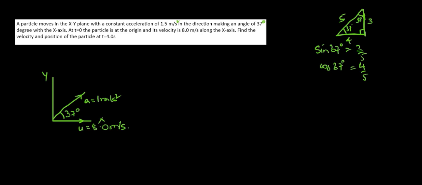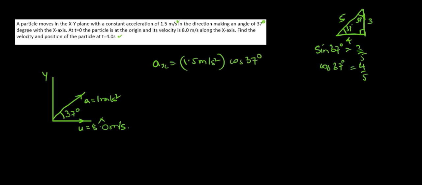In this case, find the velocity and position of the particle at t is equal to 4 seconds. So let's calculate here: the acceleration along the x component is 1.5 meter per second square cos 37 degree.